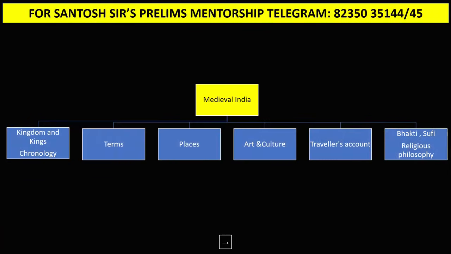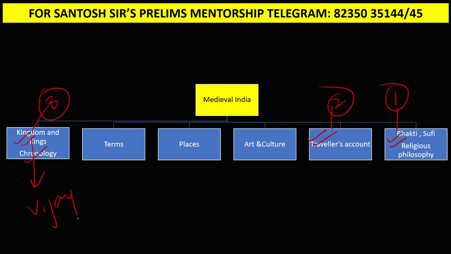So guys, by doing the PYQ analysis, I came to the conclusion that UPSC question setters in medieval India are asking questions from Bhakti and Sufi, then traveler's accounts, then kings, kingdoms, and chronology based questions. These are the top three sections where questions are coming repeatedly. For example, in kings and kingdoms, questions are coming every year from the Vijayanagar kingdom.